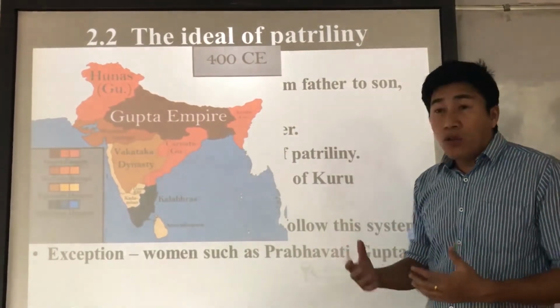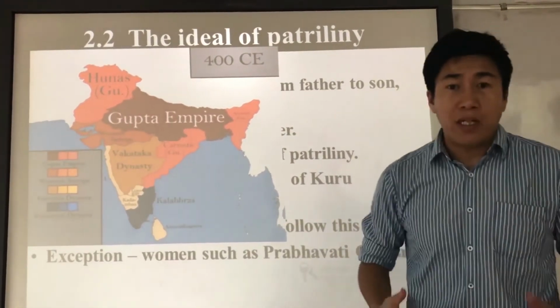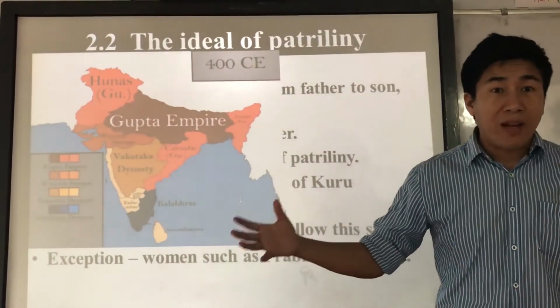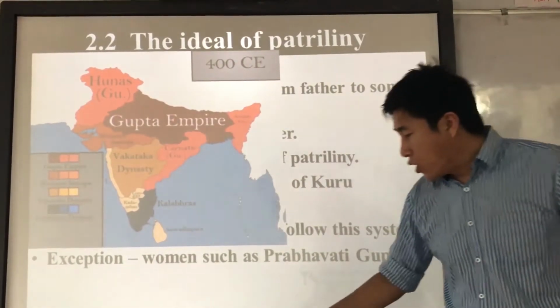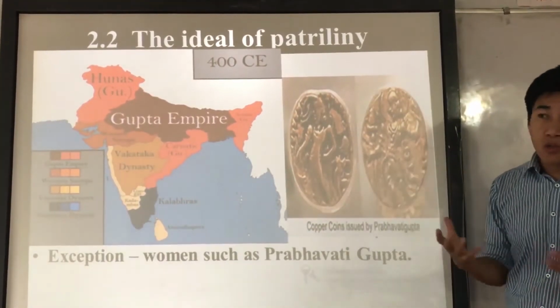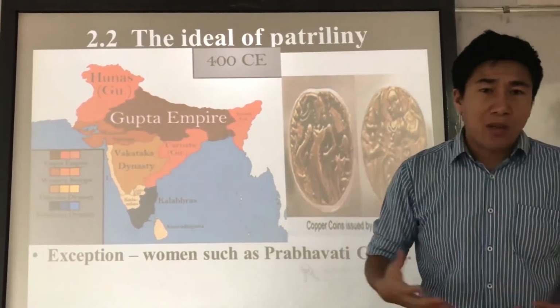Not only that she ruled the empire, you also learn about her in chapter number 2. She owned lots of wealth and lands. Not only that, she also introduced a copper coin in her name. So through that way, there were some exceptions.